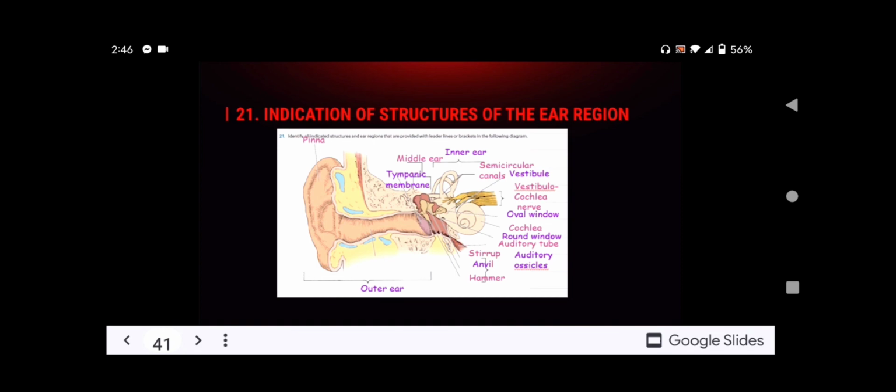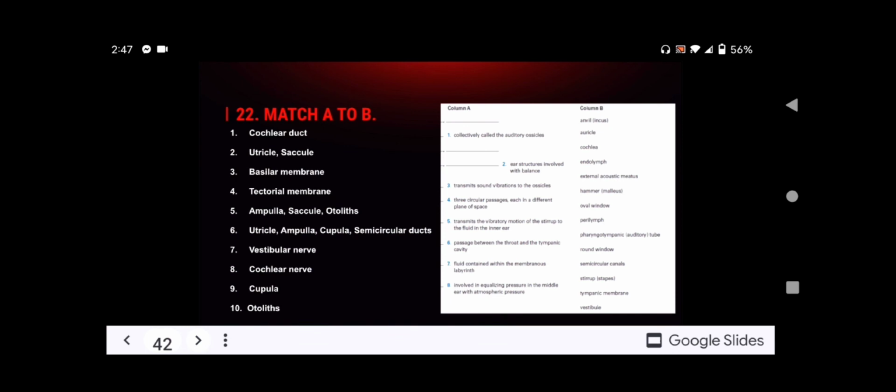So let's continue to the next part, which is matching A to B.